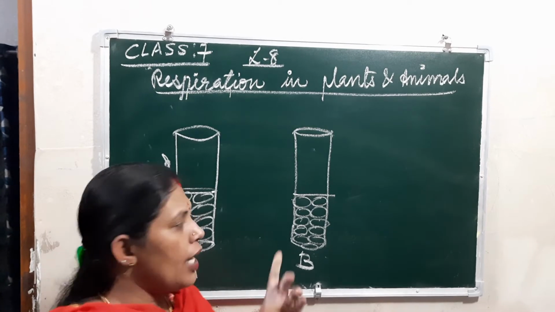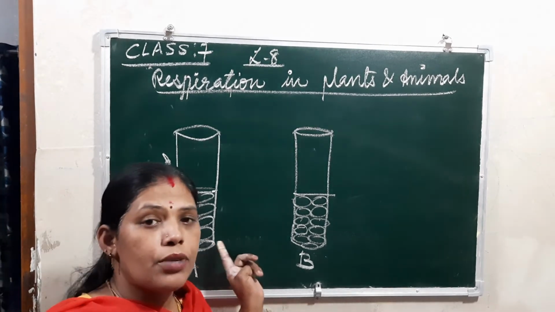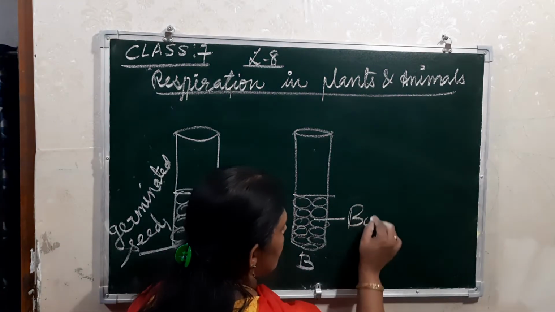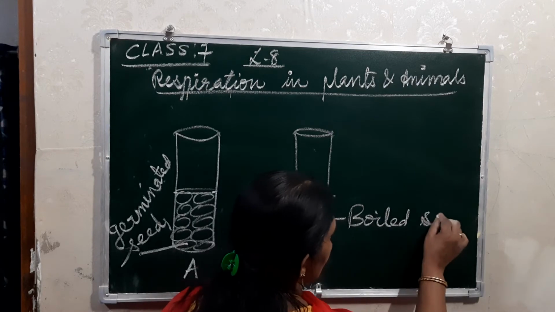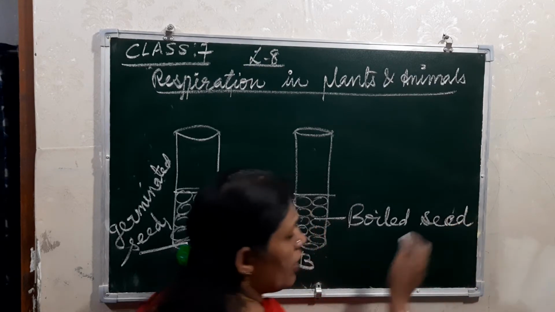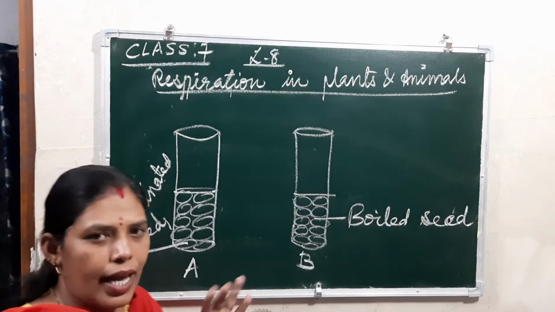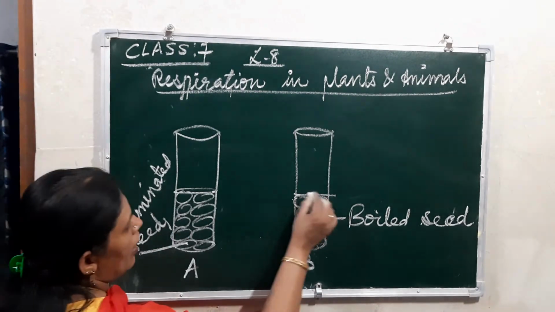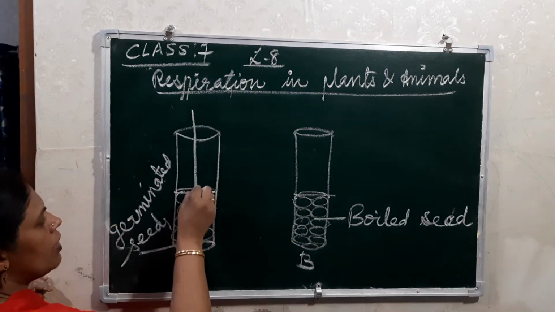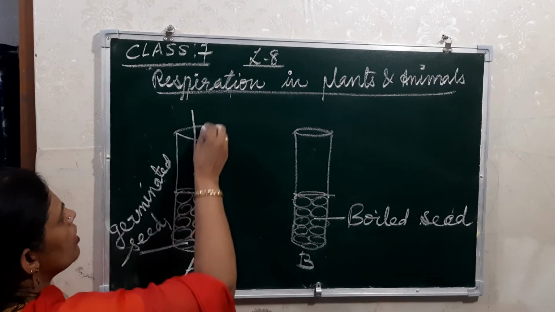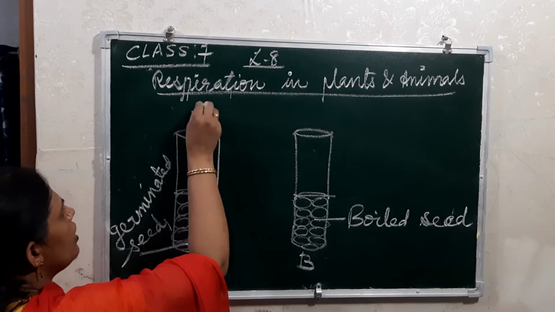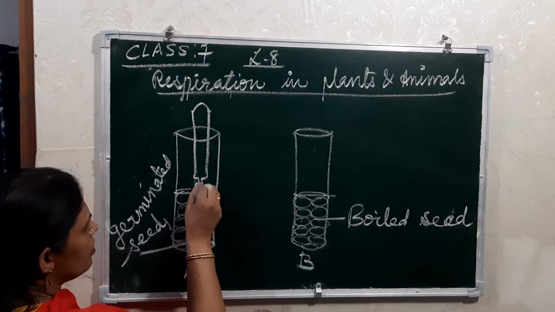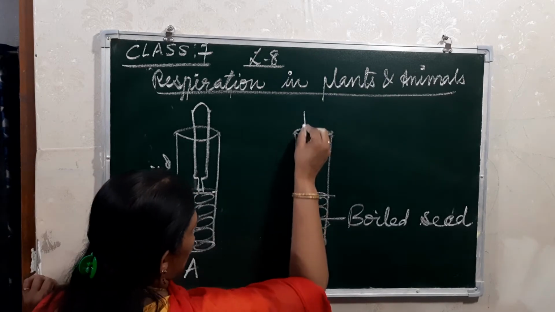Germinated seeds means the seeds we soak in water, and afterwards they start to grow and become a plant. But these are boiled seeds. Once we boil them, what happens? The cells inside will die, so they will not produce anything more. No processing will take place. In both test tubes we have to keep a thermometer.